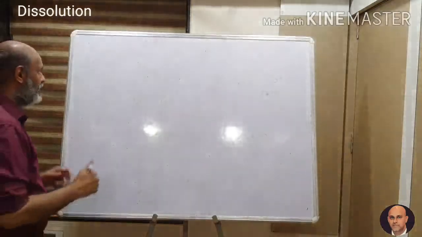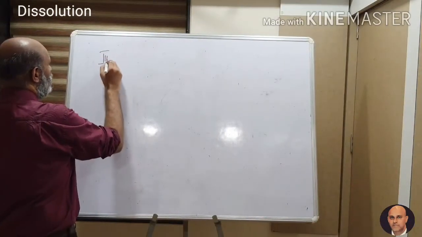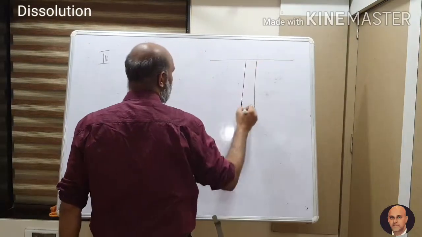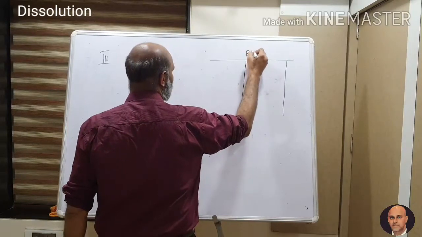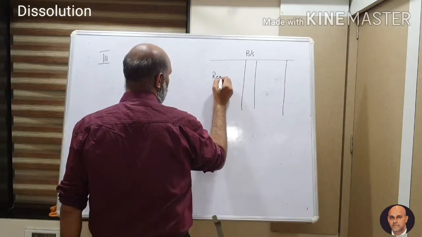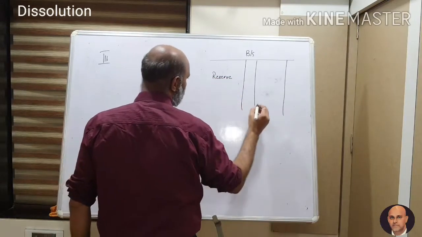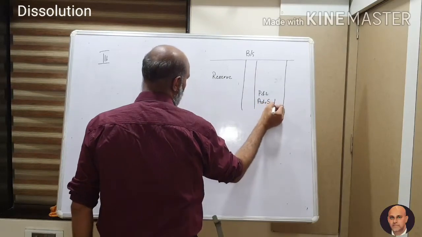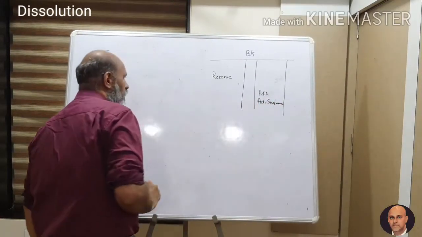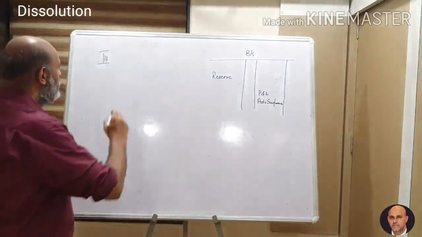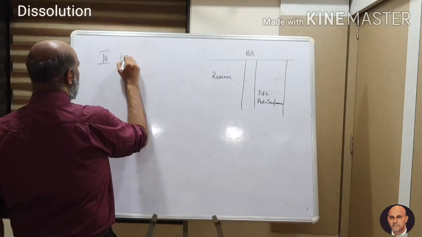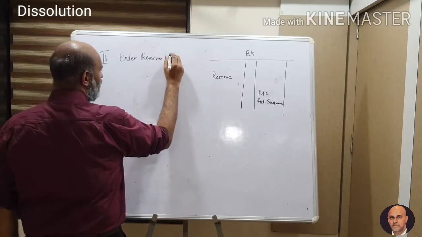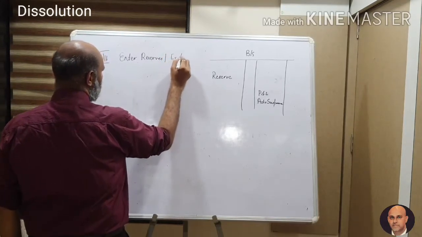Okay, the third step, as we take up the third step. Now this is your balance sheet which is given to you, and your balance sheet basically has something which is known as reserve here. General reserve or reserve, and sometimes there is a P&L here or an advertisement suspense account here. So these accounts are usually there. What do you do with this? You simply go, so what are we doing here? Entering the reserves, both the credit and the debit balances.